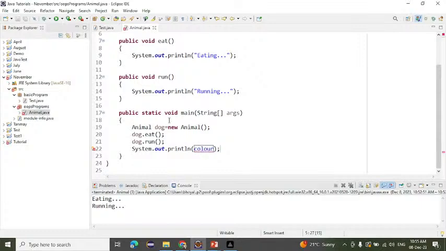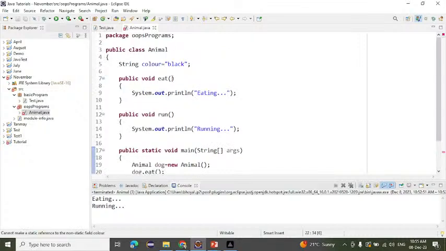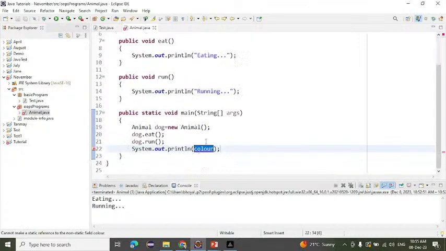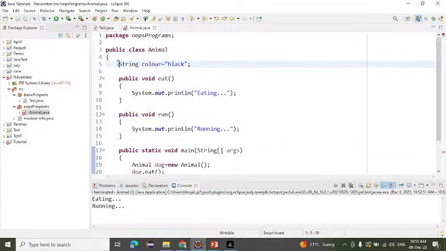But why can we not call an instance variable inside the static method? Because a static method allows only the static variable. Inside the static method only the static variable is allowed, and here we are calling only the instance variable. If you want to call the instance variable in the static method, how will we call that? Simply we can make it static. That is the first way.